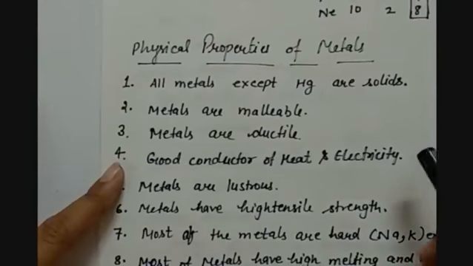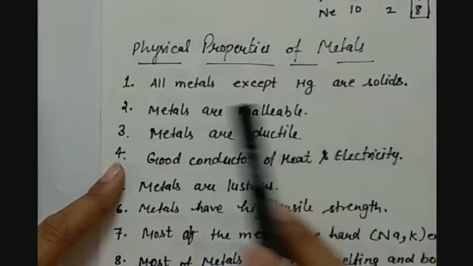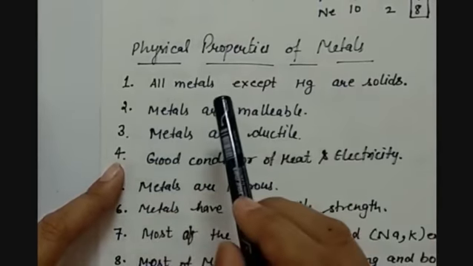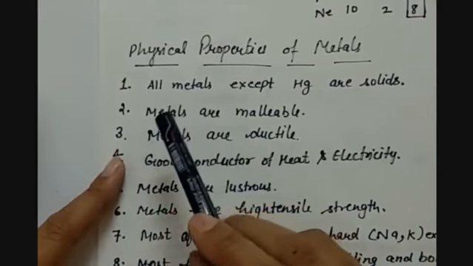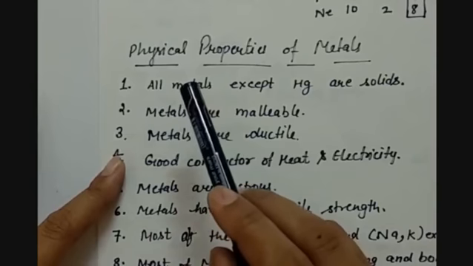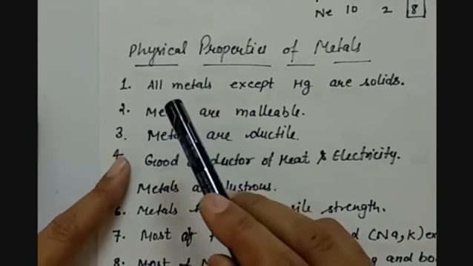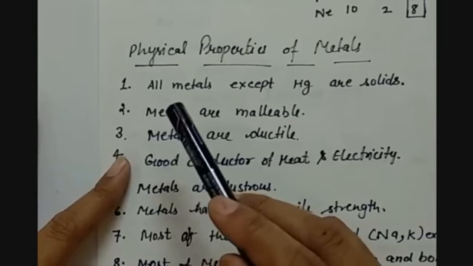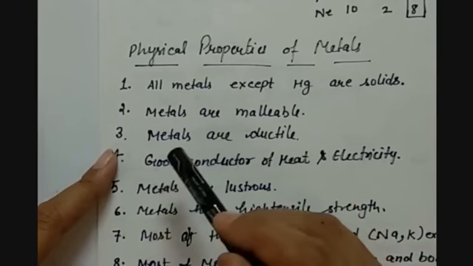Now let us start with the physical properties of metals. You have observed the metals just now, and you know that they are shiny in nature. That means they have luster. They are hard, they are solids. So let us see these properties in detail.